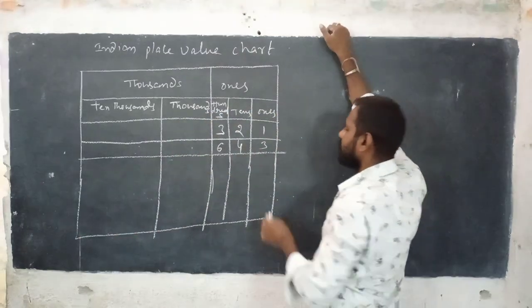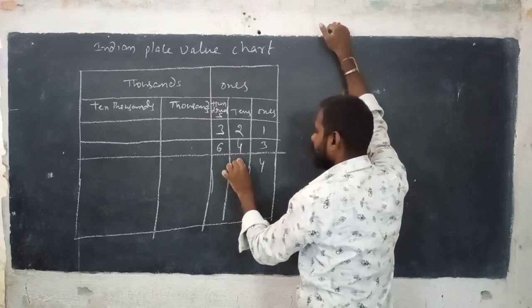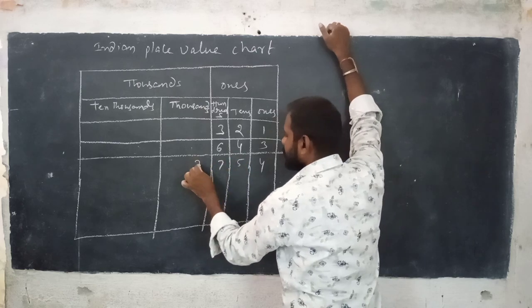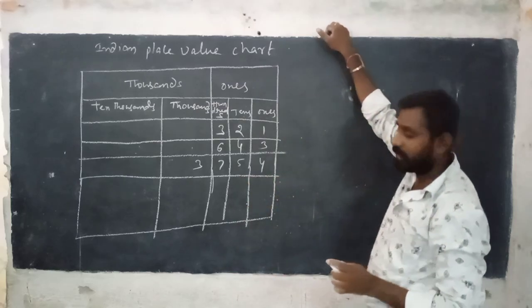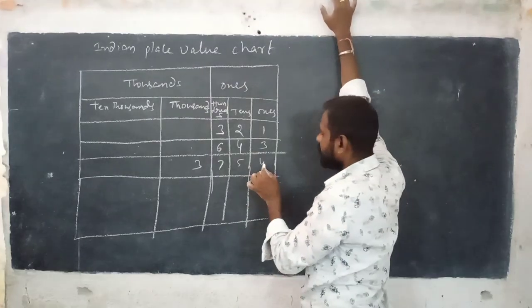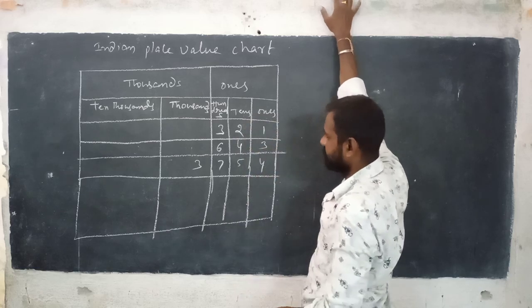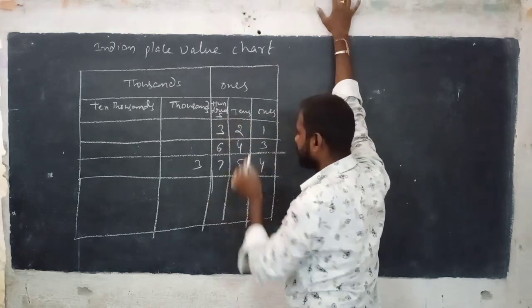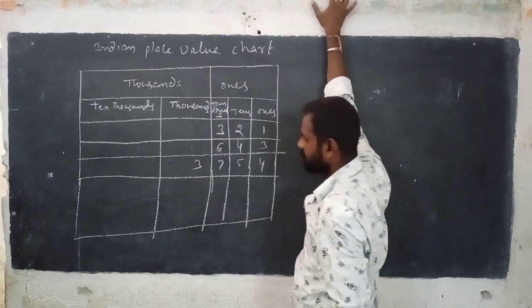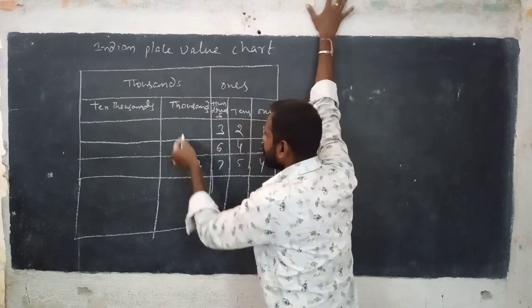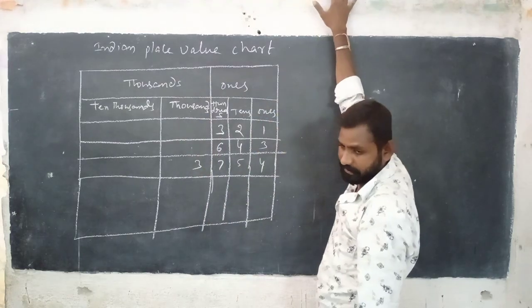Now next, I can write here 4, here 5, here 7, here 3. See here, 4 is in ones place, 5 is in tens place, 7 is in hundreds place. Next, 3 is in thousands place.